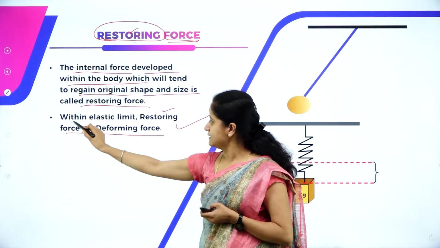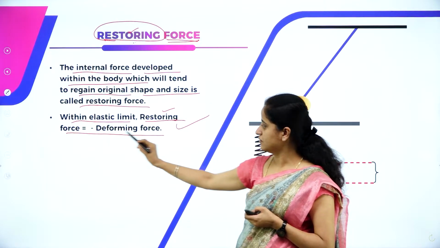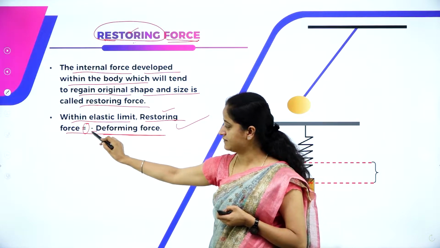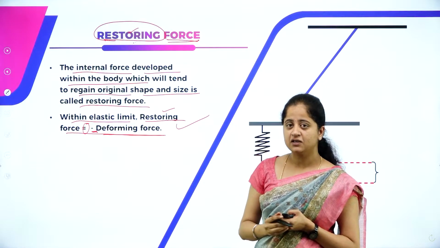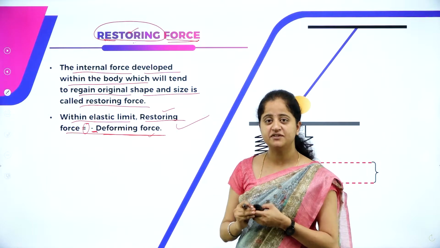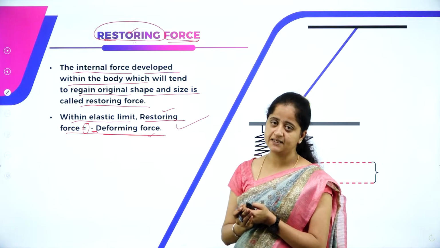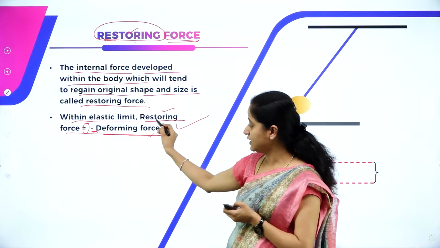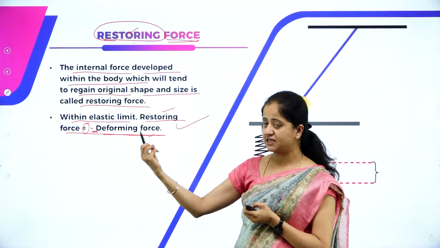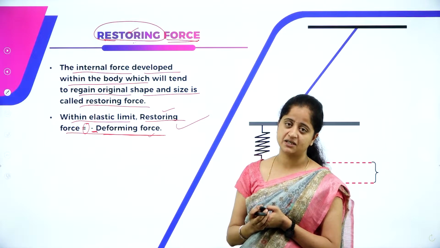Within elastic limit, restoring force is equal to deforming force with negative sign. Observe carefully: deforming force is the external force we apply to change the size or shape, but restoring force develops inside the object to regain its original shape and size.